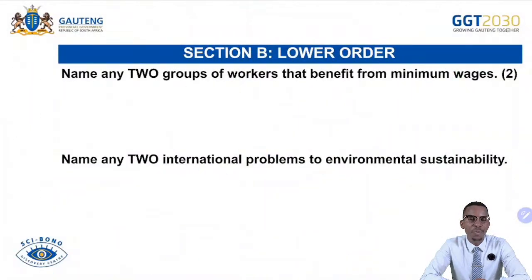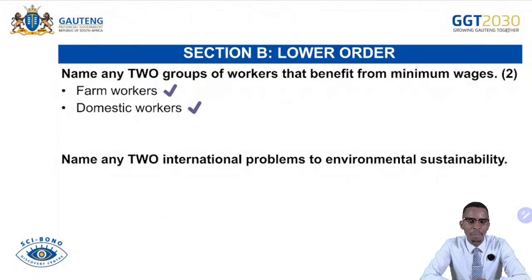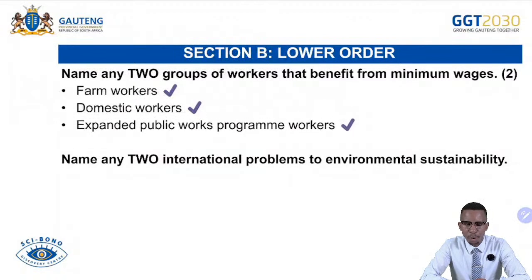There are some reasons that you can mention. Name any 2 groups of workers that benefit from minimum wages. Remember, minimum wages is a part of our market failures. We talk about farm workers as part of the beneficiaries in there. We talk about domestic workers as part of the beneficiaries in there. And then the expanded public works program also benefits from the minimum wage law.